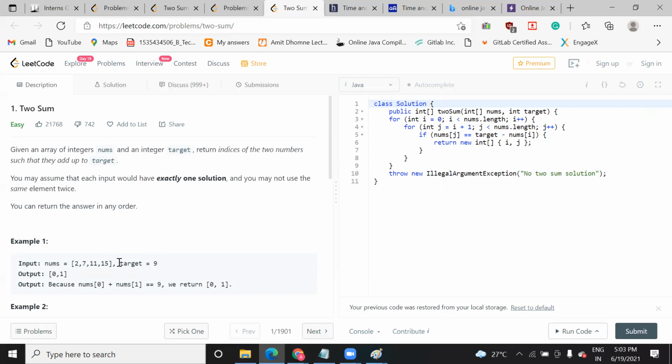In that array, your target you have decided is 9. So which two values, when you add them, will give you 9? Here, if you see, 2 and 7. And what will be the indices of those values? 0 and 1. So how can you generate it?